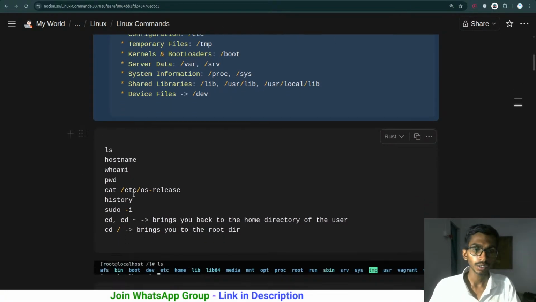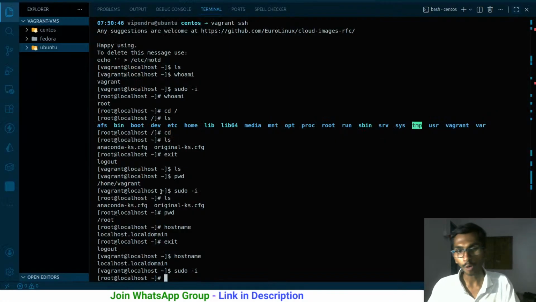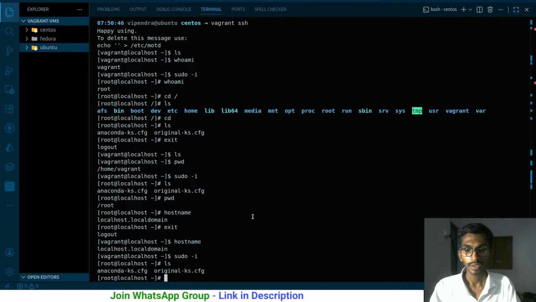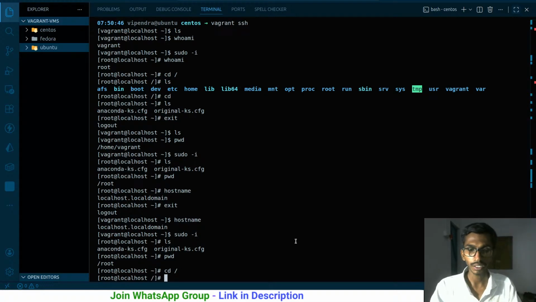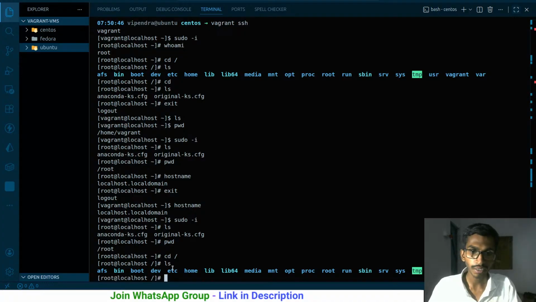Then whoami simply gives you your username. pwd gives you the info of the present working directory. cat /etc/os-release gives the information of the operating system that you are running. So ls and pwd. Right now I'm inside the root. I have to go to the root directory, so cd to the root directory, and if I say ls, this is the root directory right now. And inside it, /etc/os-release, so let me go to etc, cd etc, ls.